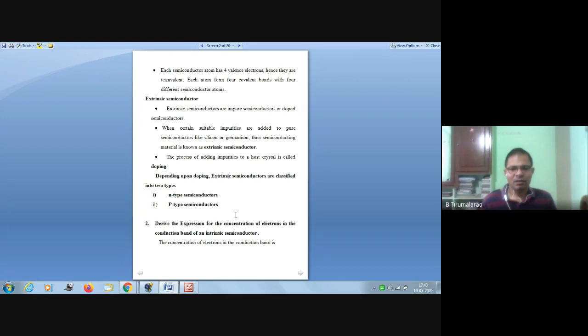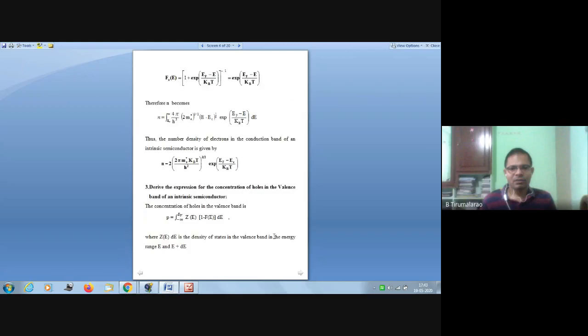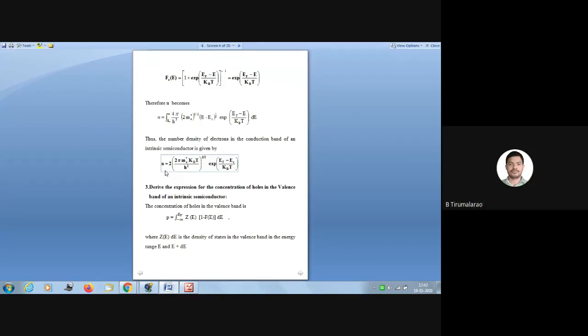Next, I went to the concentration of electrons in the conduction band of an intrinsic semiconductor. This is the final formula: N is equal to 2 into (2 pi m star e kBT by h square) whole power 3 by 2, into exponential of (EF minus EC) by kBT.